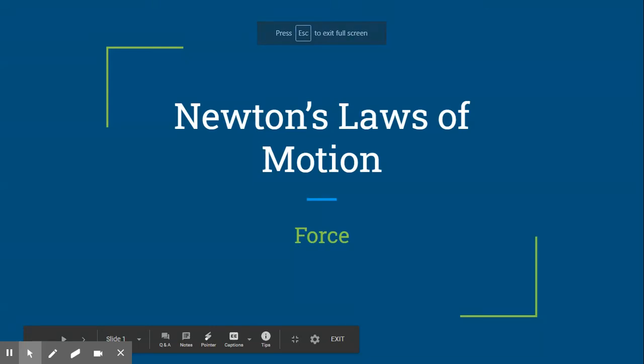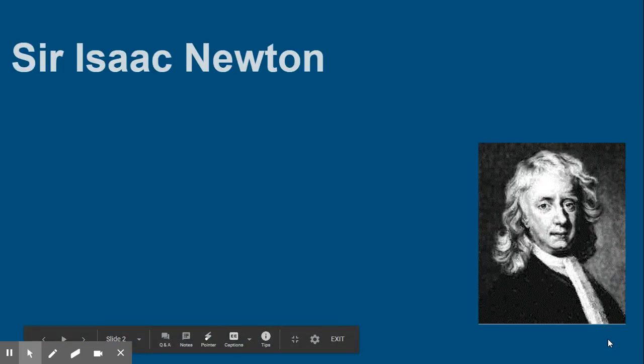Okay, so today we're going to talk about Newton's laws of motion and force. Yesterday you should have read a little bit about Newton's first law and just about force in general. So we're just going to give you a little overview of the three laws today.